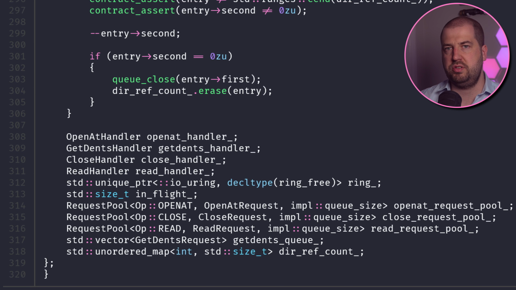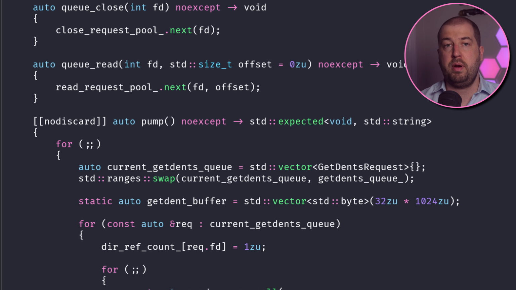The first part is easy, just use a vector of objects representing the directory to enumerate. Then, at the start of the pump loop, we create an empty vector and swap that with the member version. This instantly grabs all the queued entities and resets the queue to 0, all in 3 pointer swaps.